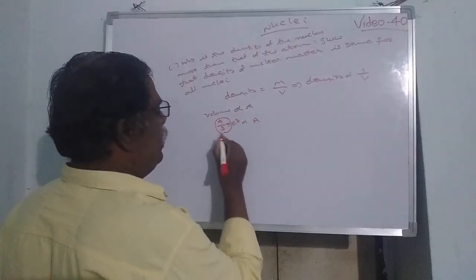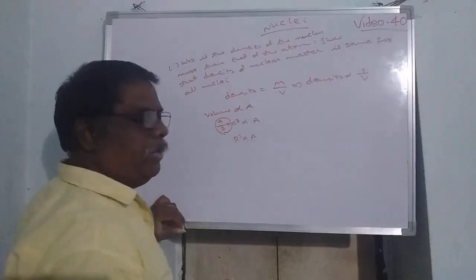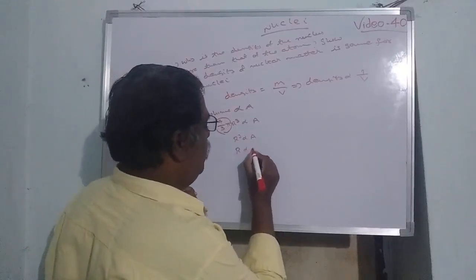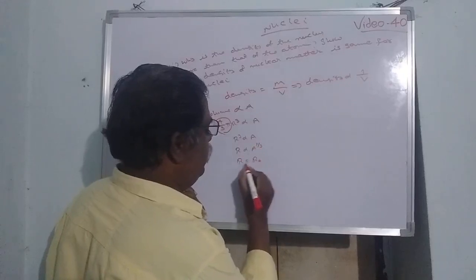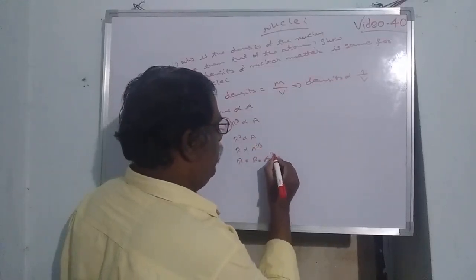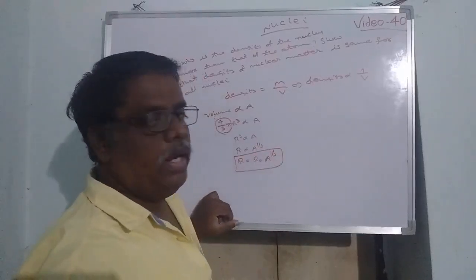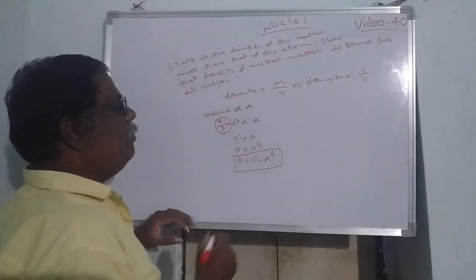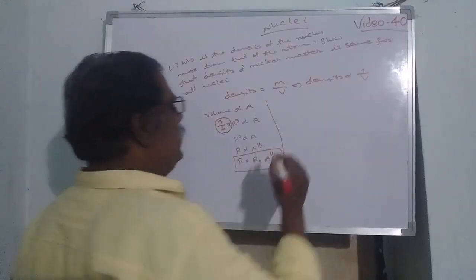So 4 by 3 pi is the constant, then r cube is directly proportional to the mass number or atomic mass, or r is directly proportional to A to the power of 1 by 3. If you introduce a proportionality constant r naught, then r is equal to r naught A to the power of 1 by 3. See the r value. Then how do you calculate the density?